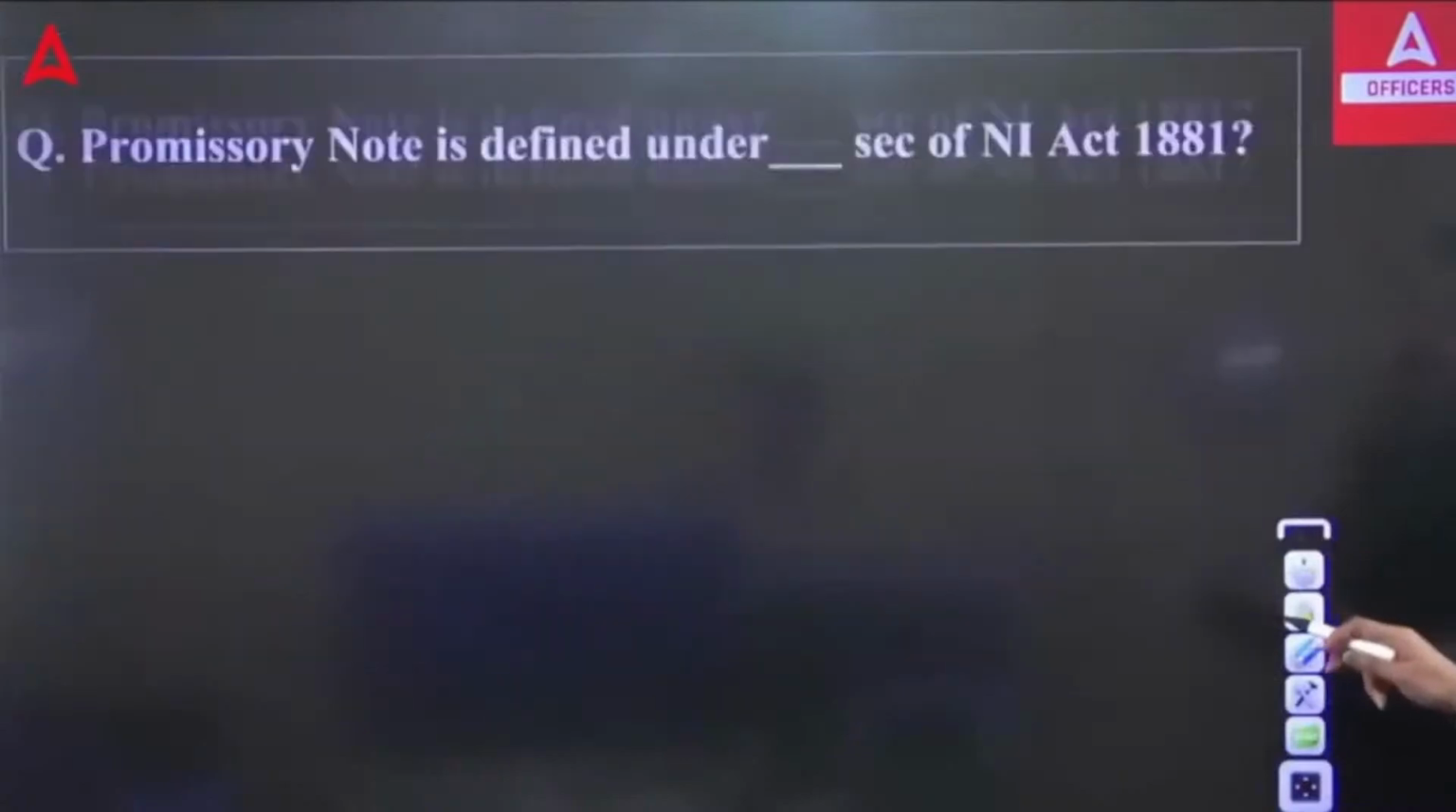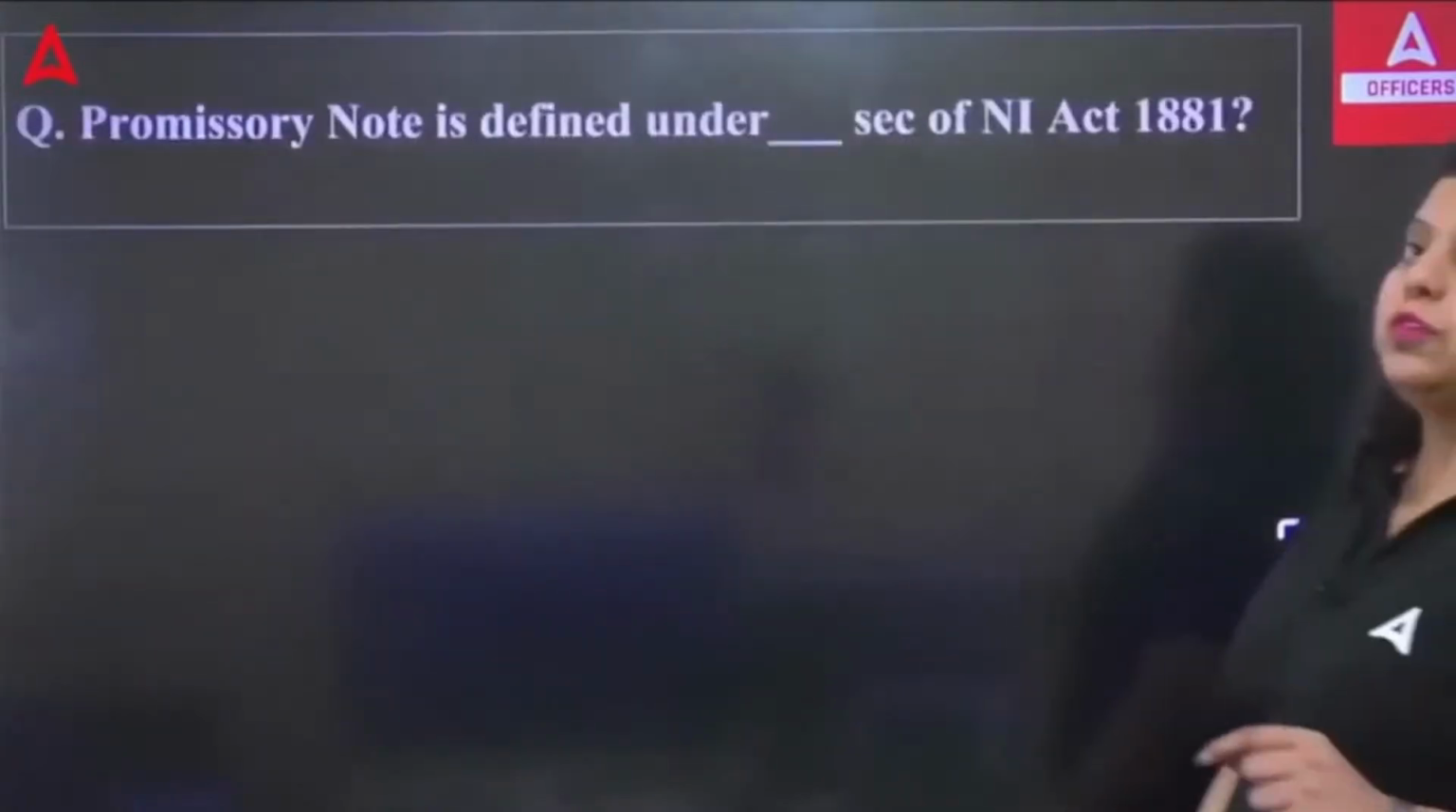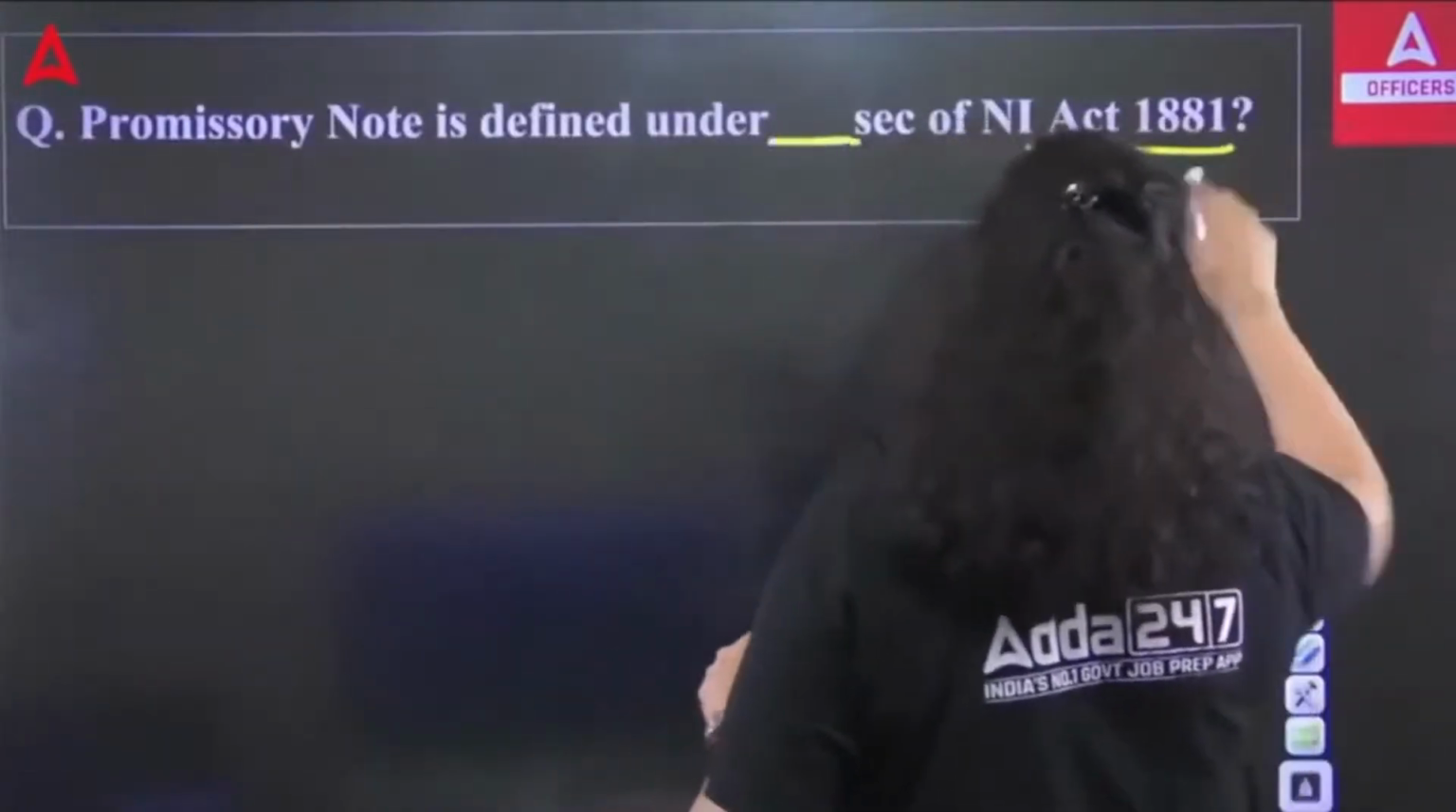Now, the next question is talking about the promissory note, which is defined under dash section of the Negotiable Instrument Act.